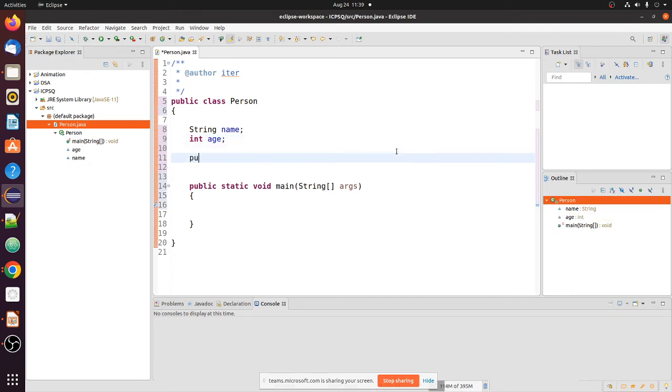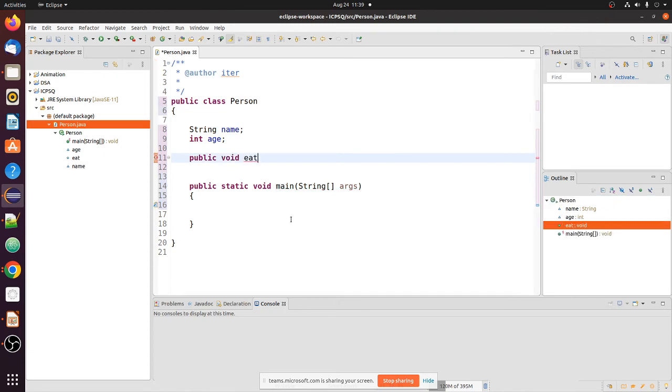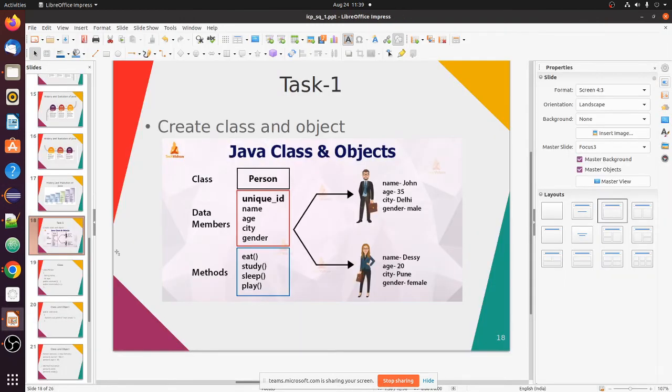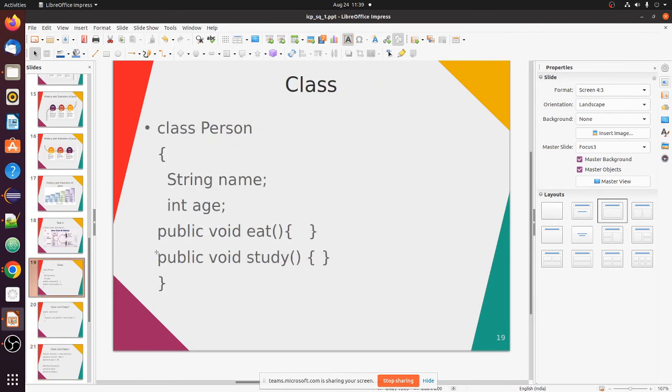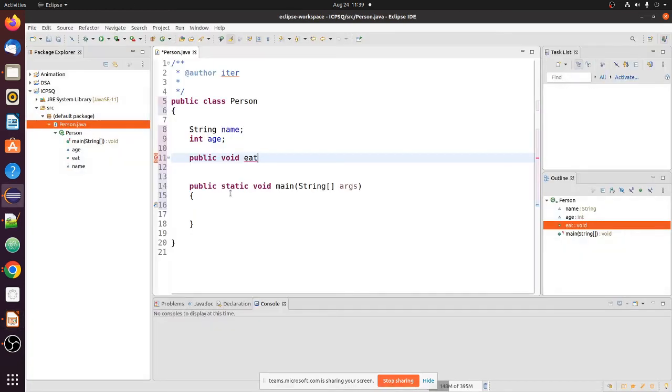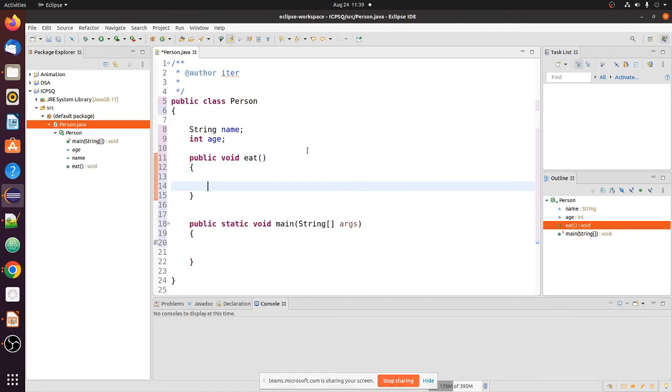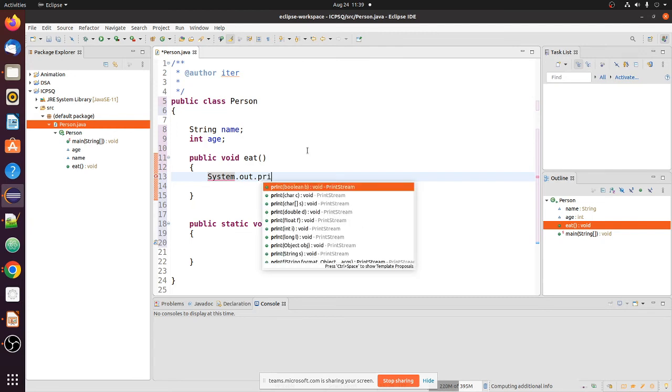There are two other methods, public void eat. This is the class I want to create, and then I will create an object out of it. The void eat method will be there, and inside it you simply put a System.out.println method.